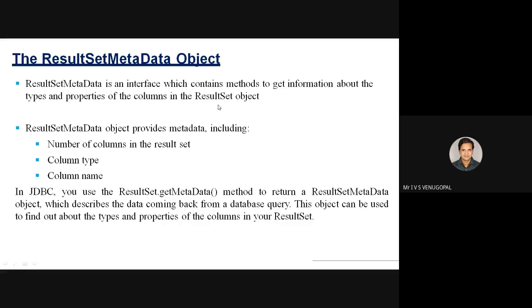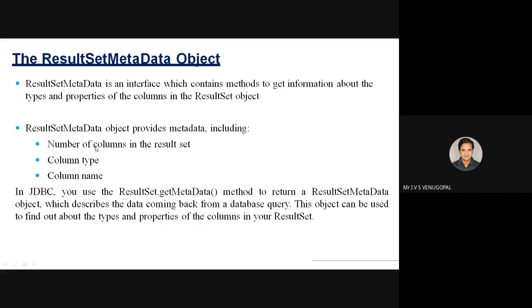For example, I want to know how many columns are there, what is the column name, what is the column type of the retrieved table. Then I can use result set metadata. It has information regarding the result set object. So result set metadata can be retrieved by using resultSet's getMetaData. Since it is metadata regarding the result set, if I write resultSet.getMetaData, it retrieves the metadata regarding the result set, which can be stored in a ResultSetMetaData object.